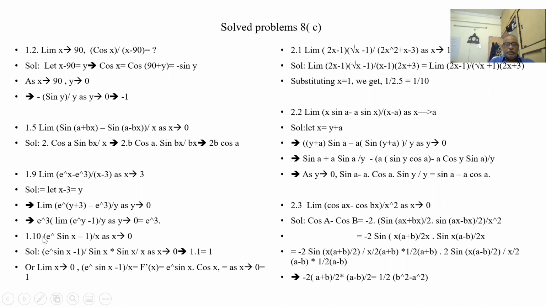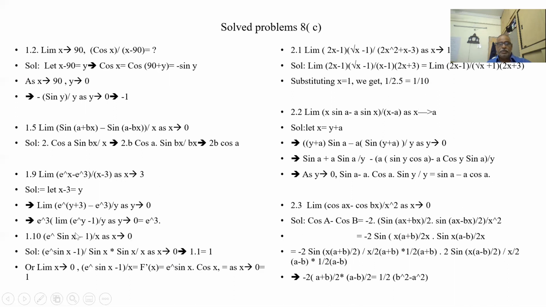Basically what is this? e to the power of sin x minus e to the power of sin 0, which is 1, by x minus 0. So this is nothing but the differentiation of e to the power of sin x. What is the differentiation of e to the power of sin x? f dash x is e to the power of sin x into cos x. e to the power of 0 is 1, cos 0 is 1. So as x is 0, this is 1. Basically, the differentiation is f of x minus f of 0 by x minus 0 as x tends to 0.